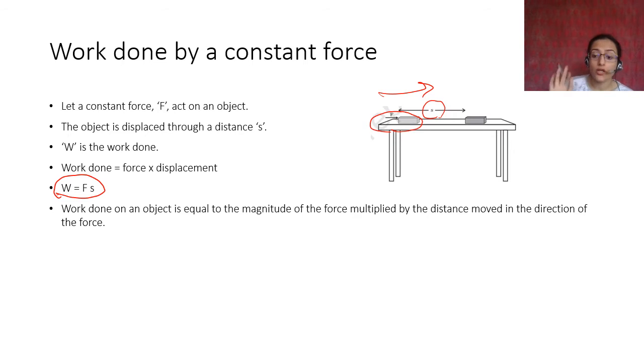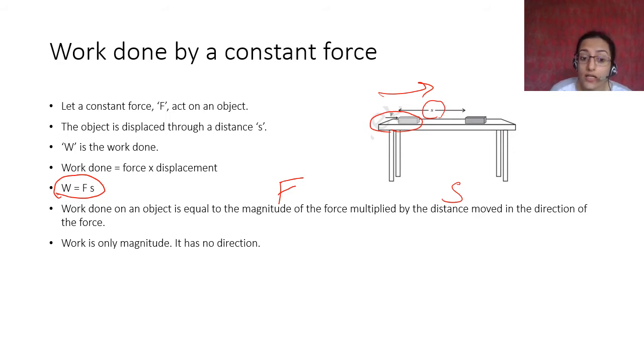Okay. The work done on an object is equal to the magnitude of the force multiplied by the distance moved in the direction of the force. Right? This is the definition. Work has only magnitude, it has no direction. Work has no direction. You don't say that it moved in that direction, like velocity has some direction or displacement has a direction or even force has a direction, but work is only magnitude. Work is a scalar quantity.